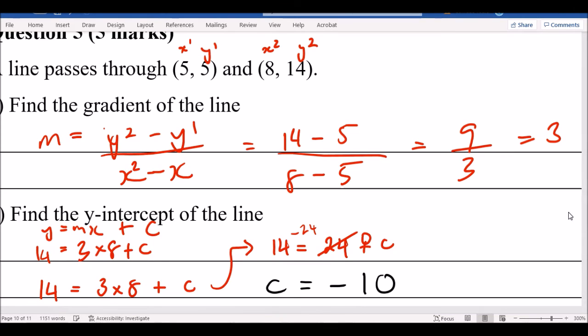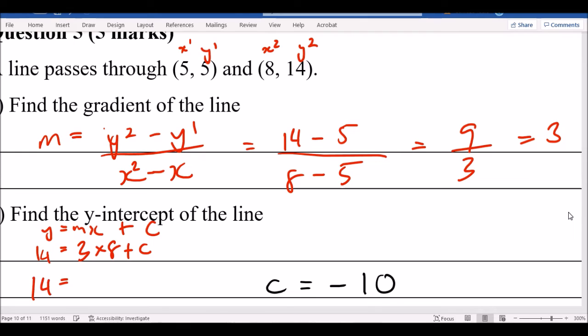Solving that. So 8 times 3 should be, let me do this here for you guys. I'll start this over again so you can see. All right, so we're at this point. So you've got 14 equals, evaluate 3 times 8, which is 24 plus c.